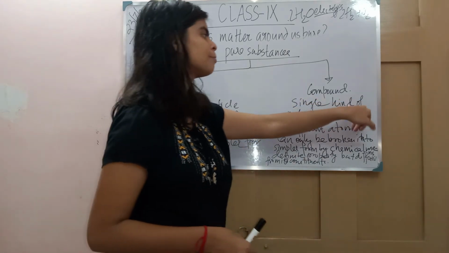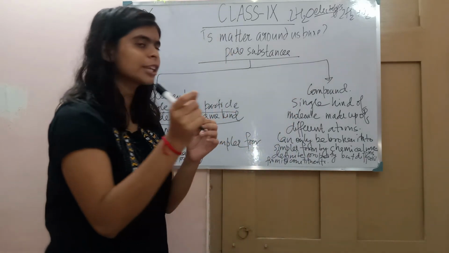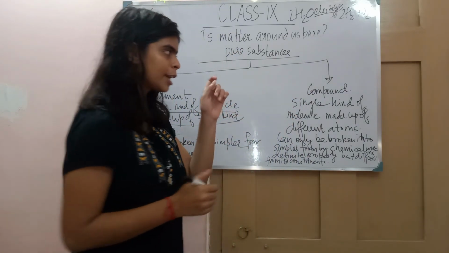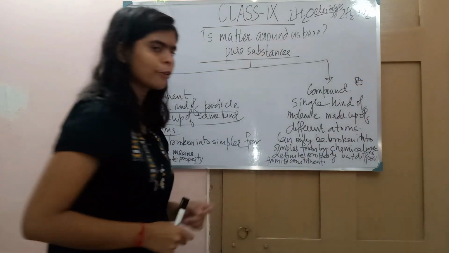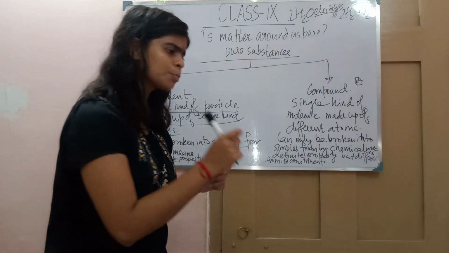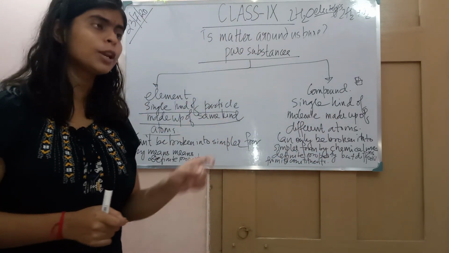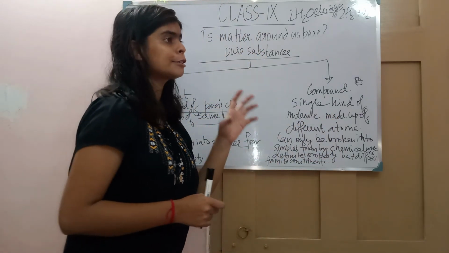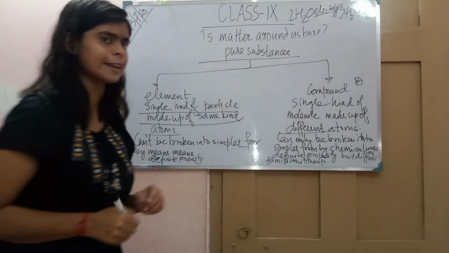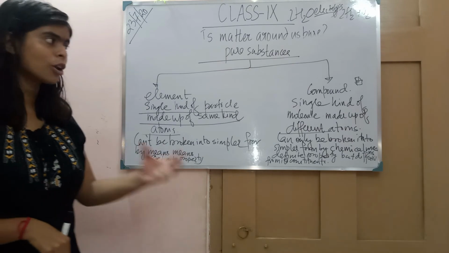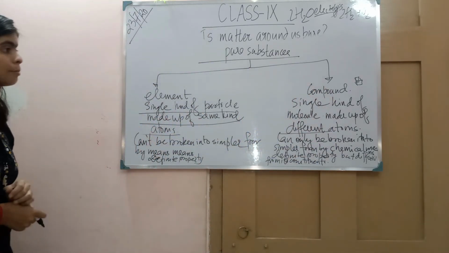And in compound, a single kind of molecule. Suppose NaCl. You have taken a small cube of NaCl and you are breaking it into a simpler form. Even after you reach the small unit, that small unit is a molecule, and that small unit contains different atoms, that is NaCl. The smallest unit of the compound is molecule, and the smallest unit of element is atom.